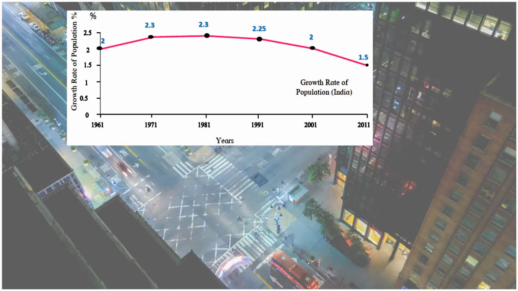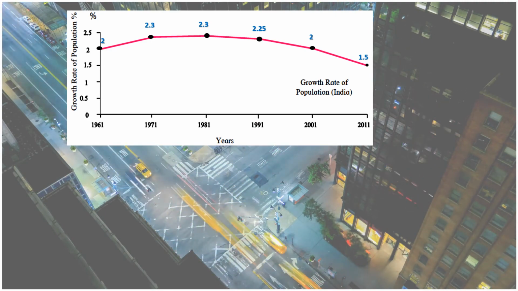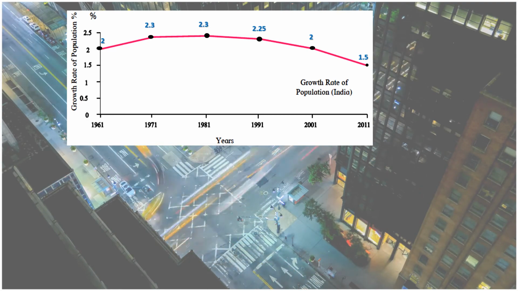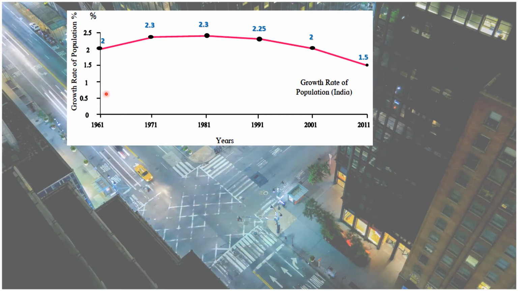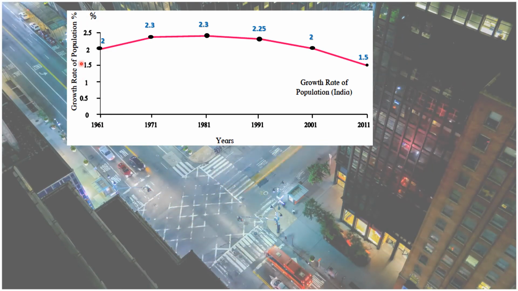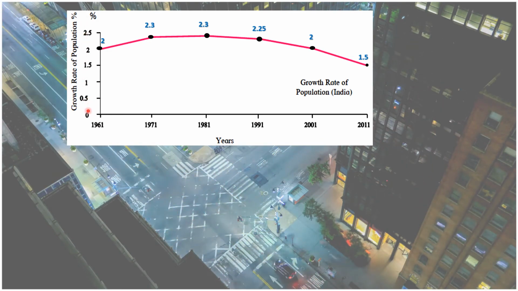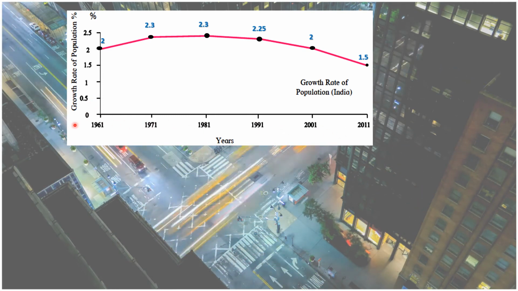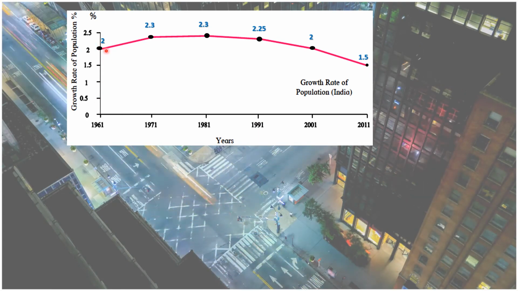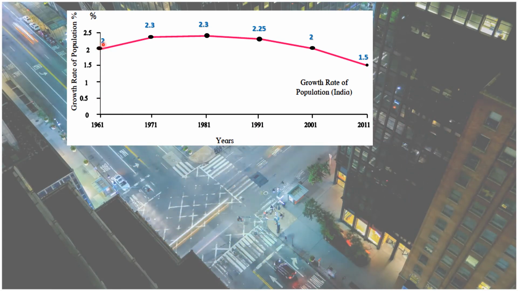So this is a line graph. On the y-axis we see the growth rate of population in percent, 1 centimeter is equal to 0.5% growth, and on the x-axis we have the number of years. So in 1961 the growth rate of population of India was 2%.